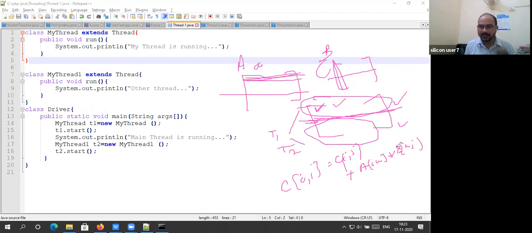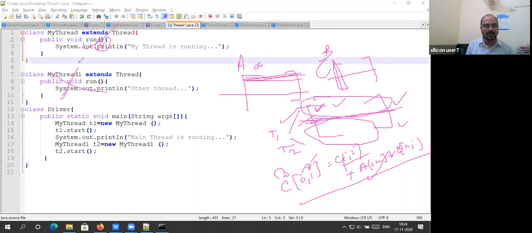So this operation is common for thread T1 and T2. Only based on the value of i and j, row and column, it will do this task. So we should not write this repeatedly. The same thing we can control based on the thread value of i and j, it will perform the task. The task is very much similar, a common task; it will only act differently based on the parameter i, j.